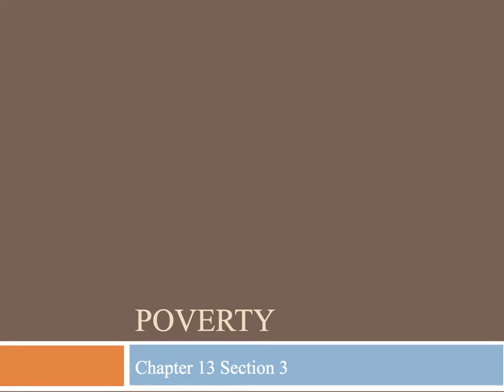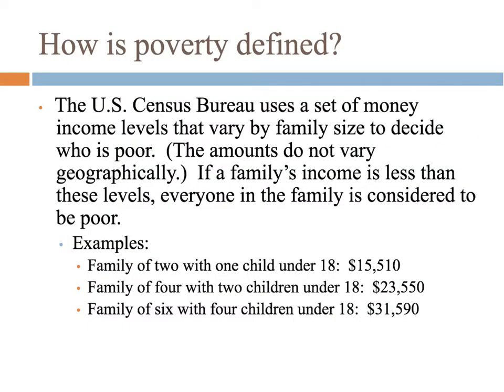This is chapter 13, section 3, and in this we'll explain the definition of poverty and how you go about calculating poverty. We'll also take a look at what we call income distribution and how equal or unequal income is distributed among a society. The first thing we want to take a look at is how you actually define poverty.